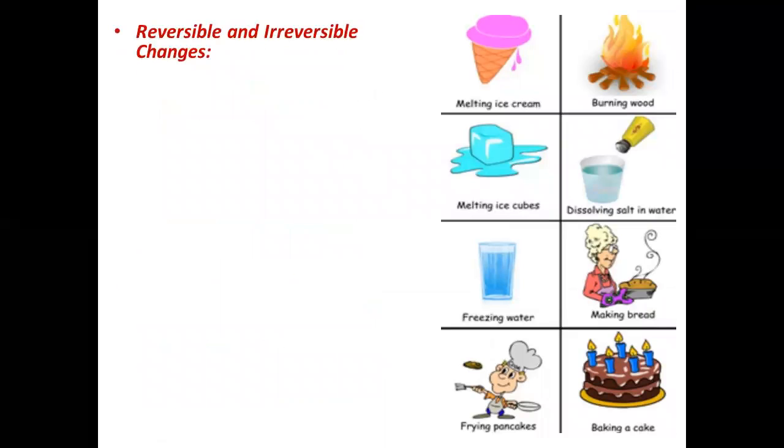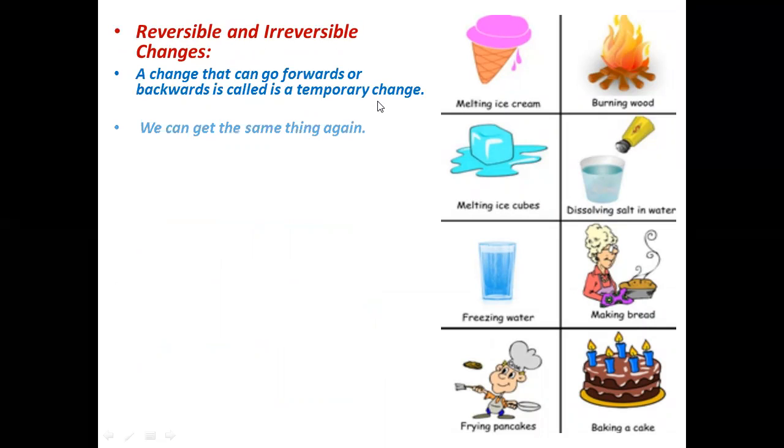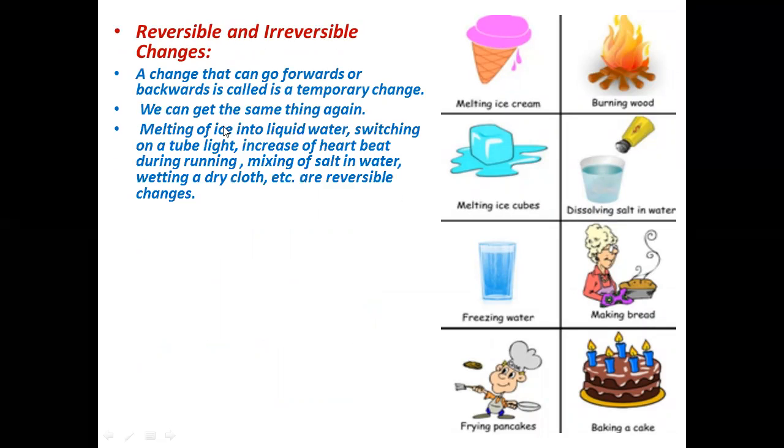Then reversible and irreversible changes. A change that can go forward or backward is a temporary change, and it is reversible. We can get the same thing again in a reversible reaction. Melting of ice into liquid water, switching on a tube light, increase of heartbeat during running, mixing of salt in water, wetting a dry cloth, etc.